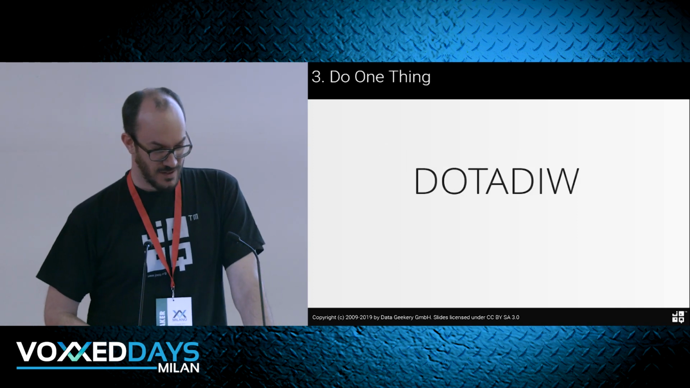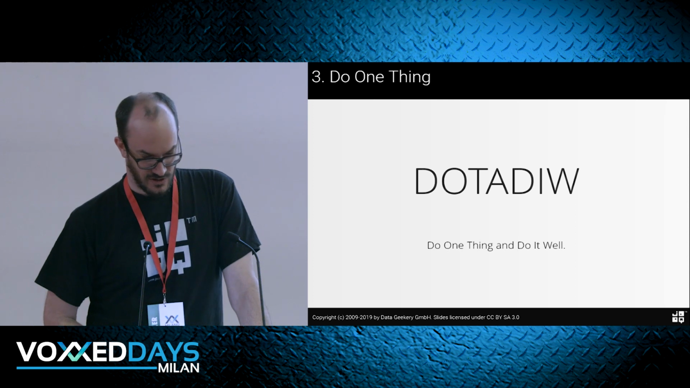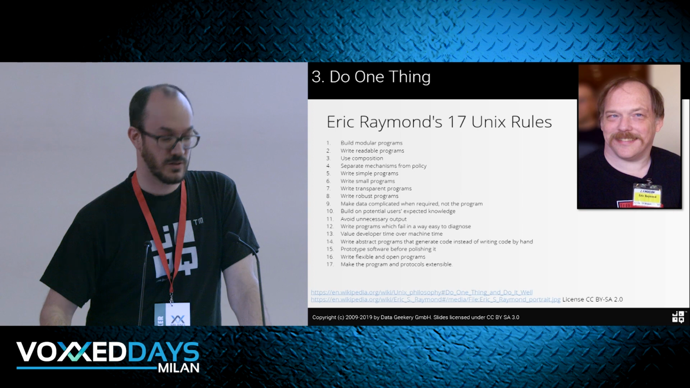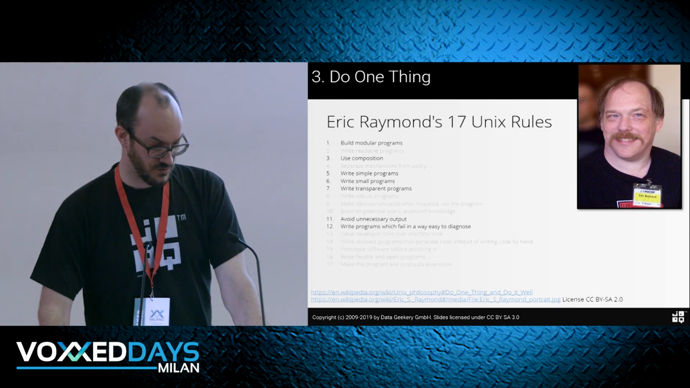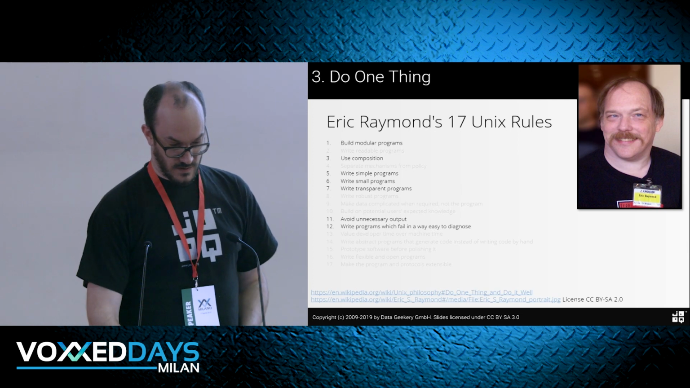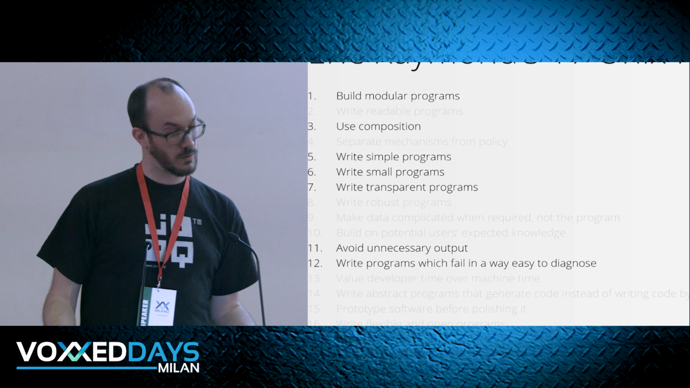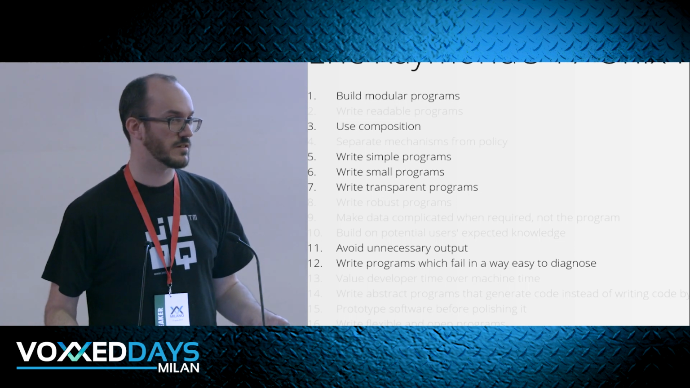The next bullet is do the deal, right? Do one thing and do it well. It's actually abbreviated as this. So here's the one example. You don't read all the details, but Eric Raymond had these 17 Unix rules. Doing one thing was spread across all of these, building modular programs, so a program is modular and can be reused. And Unix is really great in this, right?